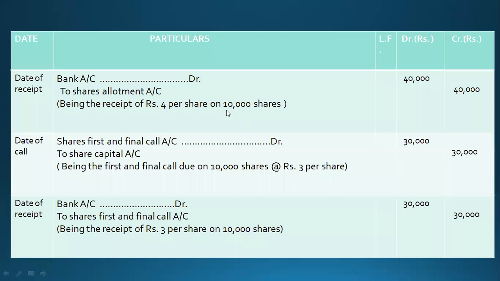Then this money will be received. The next entry will be bank account debit to share allotment account 40,000, being the whole money received at the time of allotment. Then the first and final call will be due on 10,000 shares at the rate of 3. This will become 30,000. So the entry will be first and final call account debit to share capital account 30,000. When the money is received, bank account debit to share first and final call account 30,000.